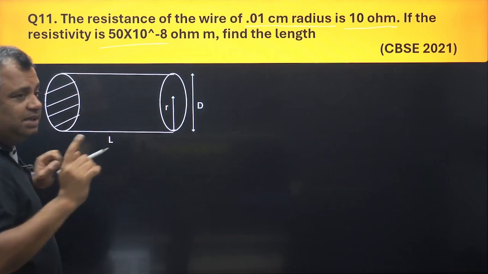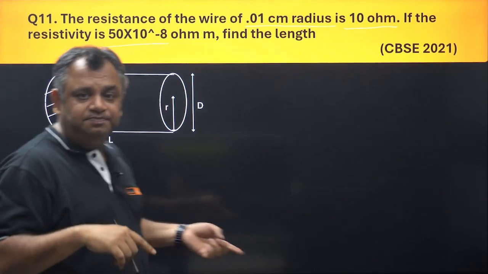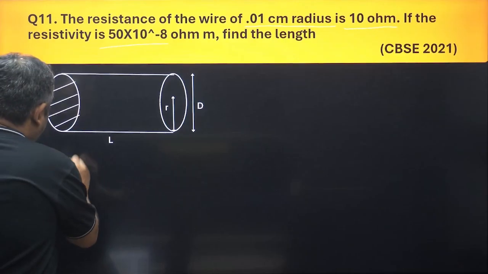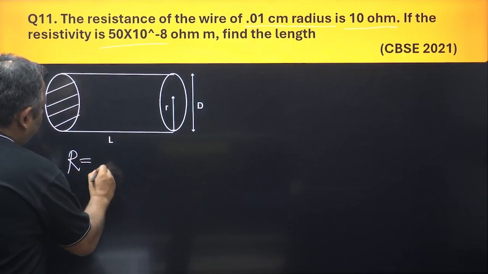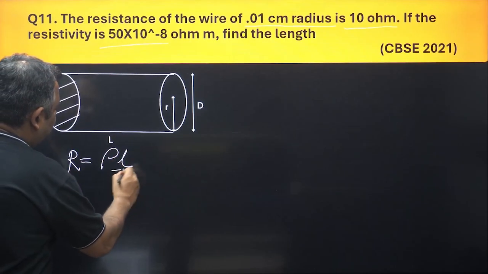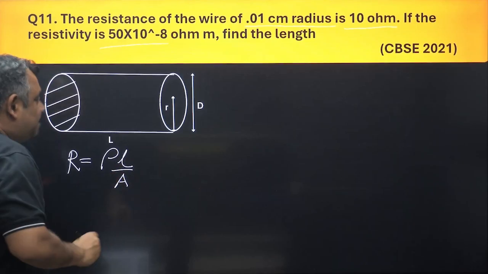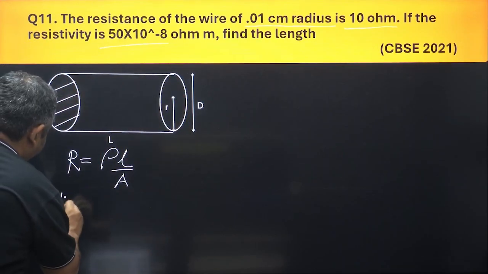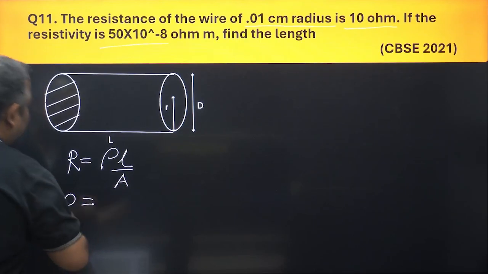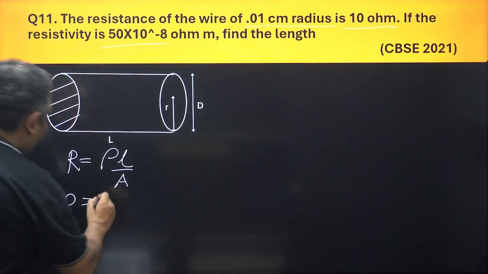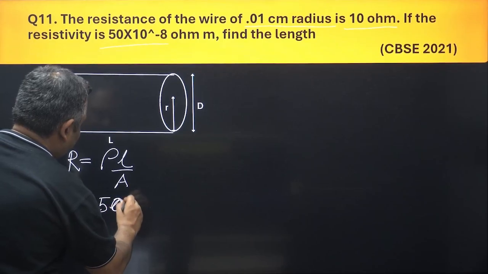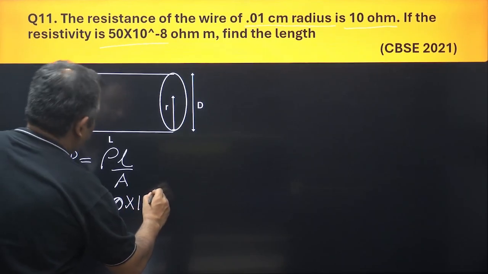Let us again go back to the formula we have for resistance. R is equal to rho L by A. Let us see what values we have. R is given as 10 ohm, resistivity is given as 50 into 10 to the power minus 8.